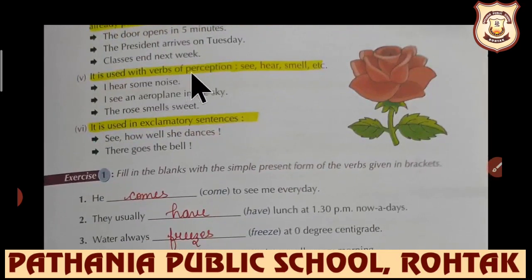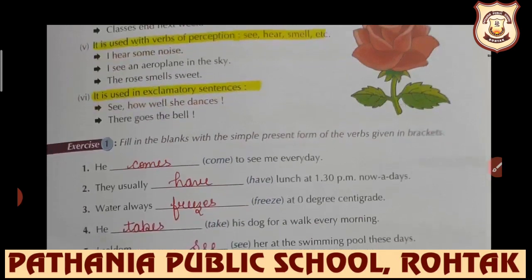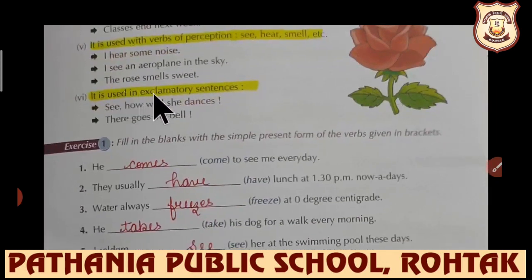It is used with verbs of perception: see, hear, smell, etc. I hear some noise. I see an aeroplane in the sky. The rose smells sweet. So the verbs of perception, see, hear, smell, etc., for them also we use present indefinite tense. It is used in exclamatory sentences also. See how well she dances. There goes the bell. Sign of exclamation is there. These are exclamatory sentences, and in exclamatory sentences also we use present indefinite.